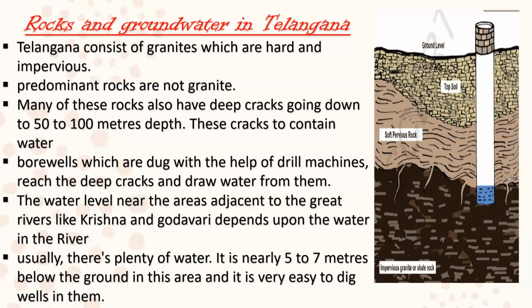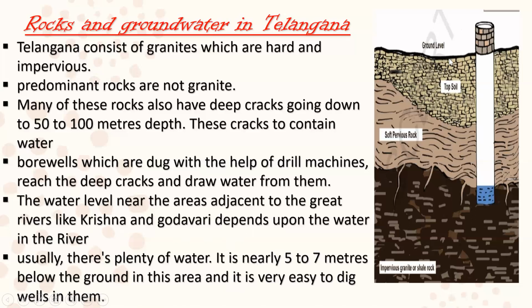If we dig a little distance only, we'll get water. That is, a little means 5 to 7 meters below the ground in these areas, and it is very easy to dig wells in them. With nearly 5 to 7 meters only, there will be a flow of water near the Krishna and Godavari rivers.